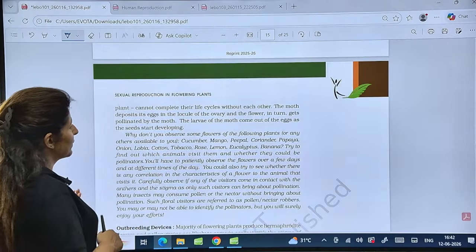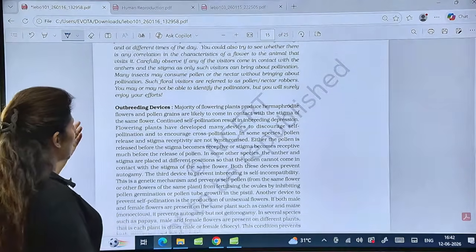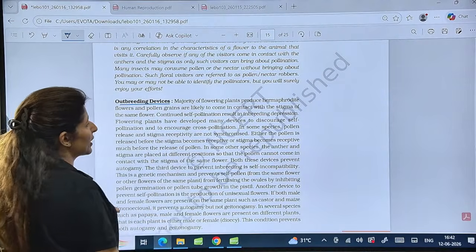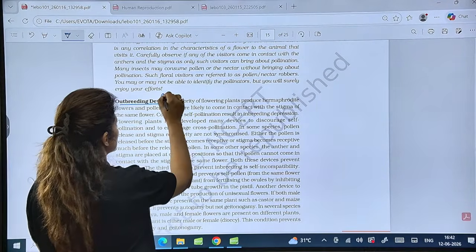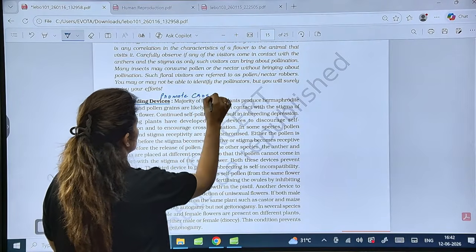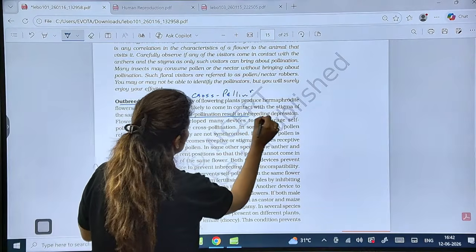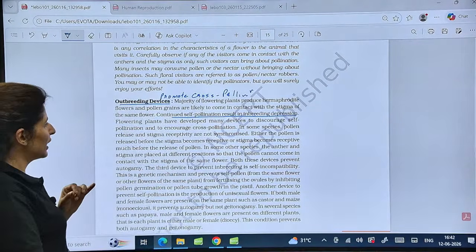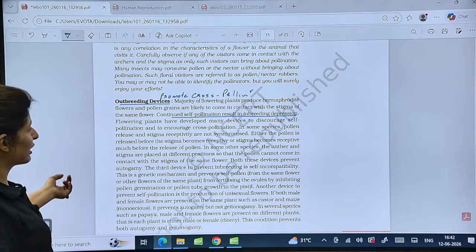Is that clear to all? Right? So now moving on to outbreeding devices. What are outbreeding devices? They promote xenogamy, that is cross pollination. Why? Because it is written clearly, continued self-pollination results in inbreeding depression, right? So this is the disadvantage of self-pollination.